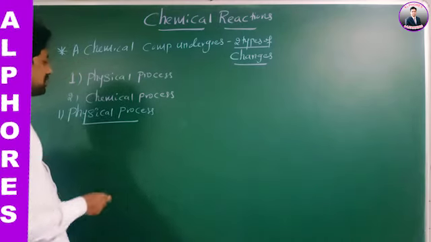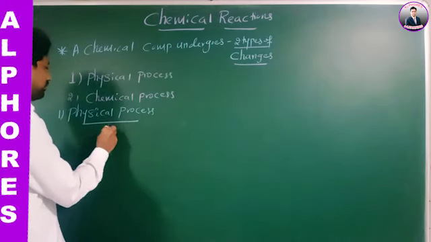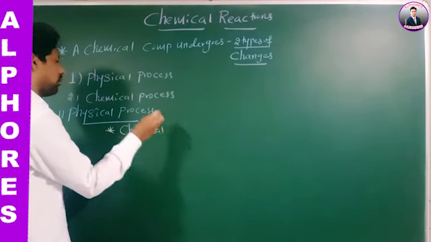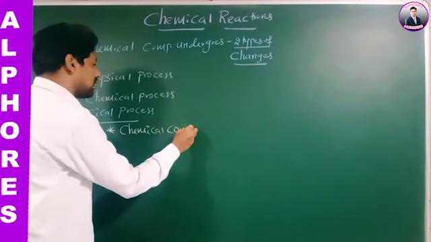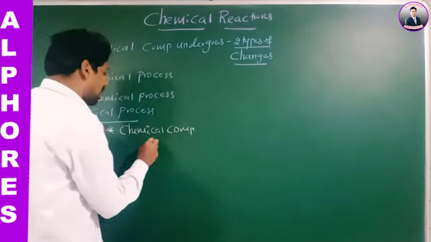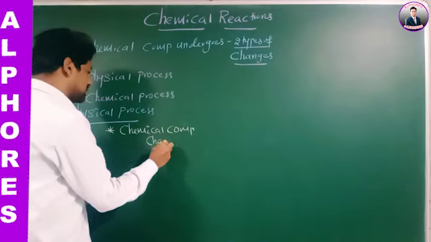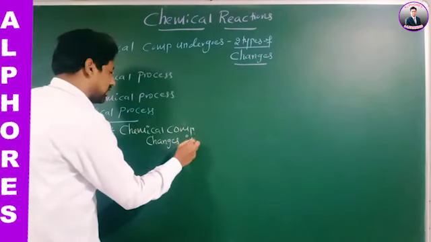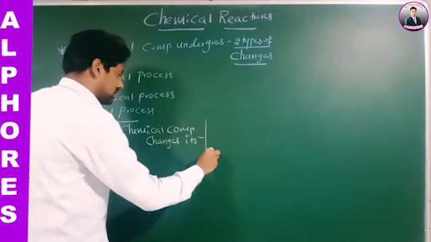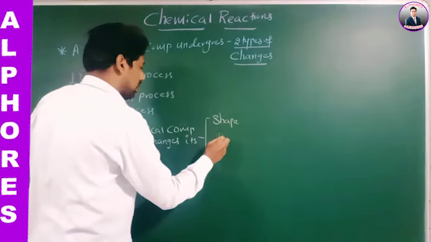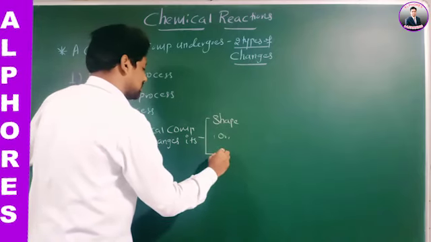A chemical compound changes its shape or changes its state.